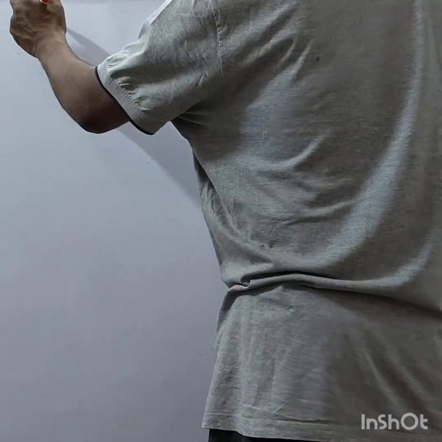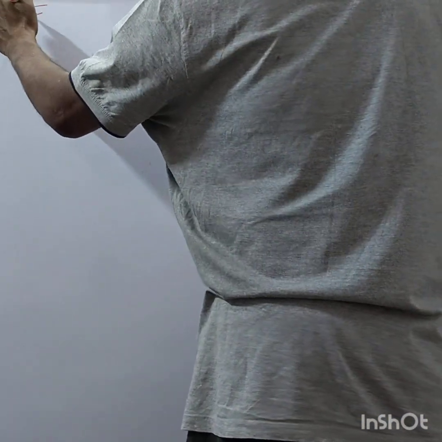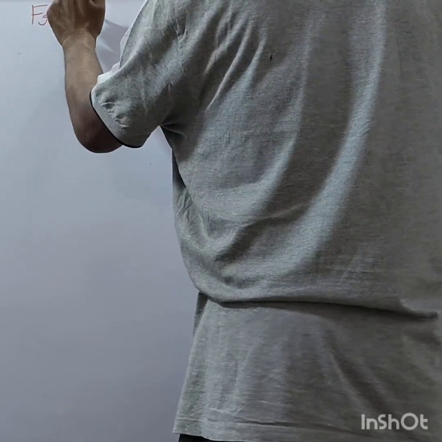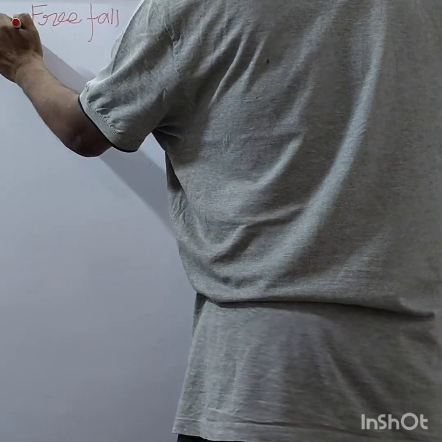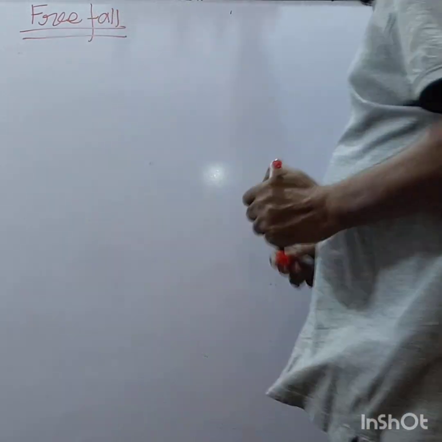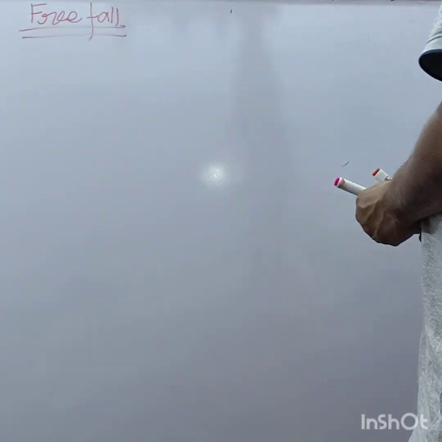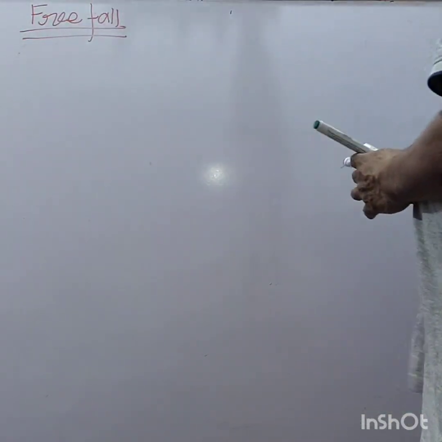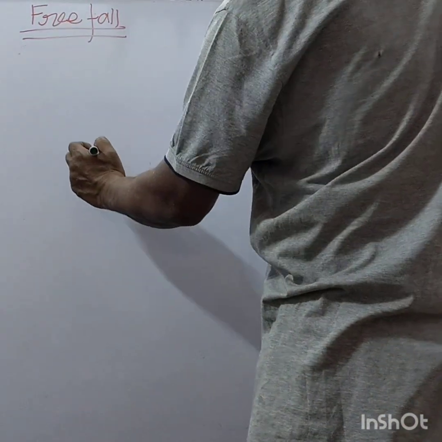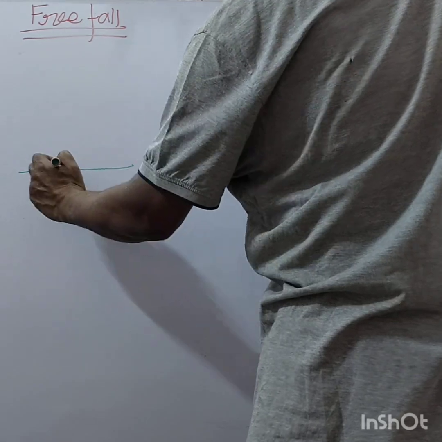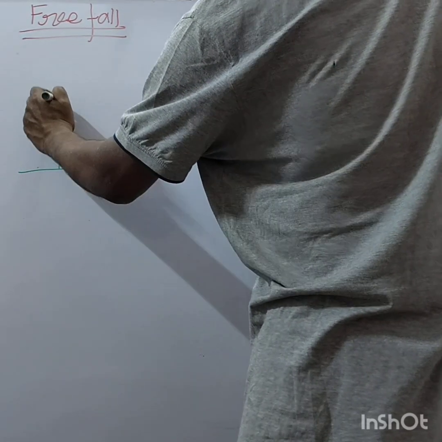Then it comes to free fall. Right? There is a ground, there is a tower.